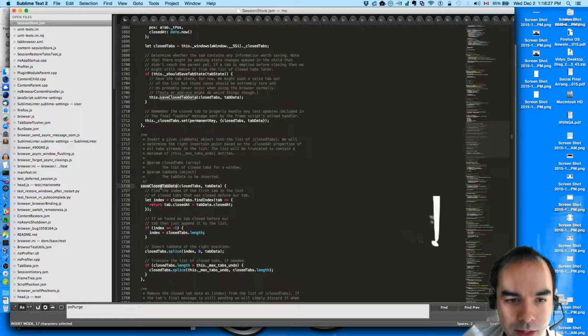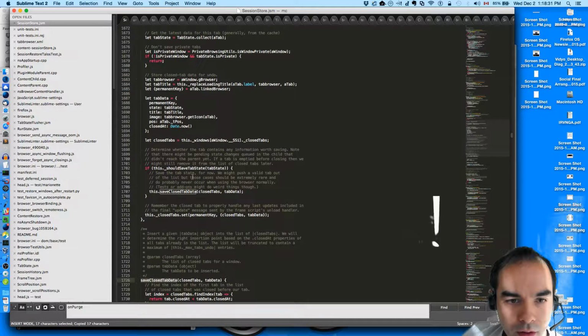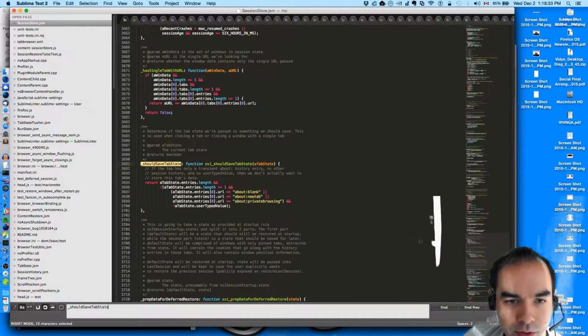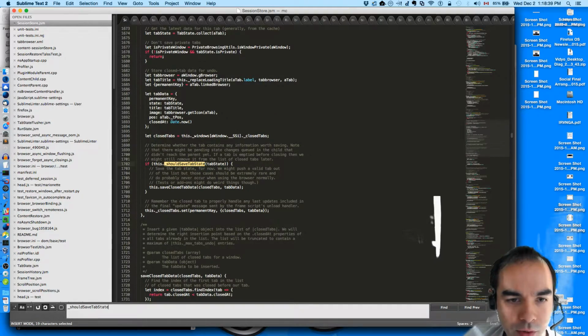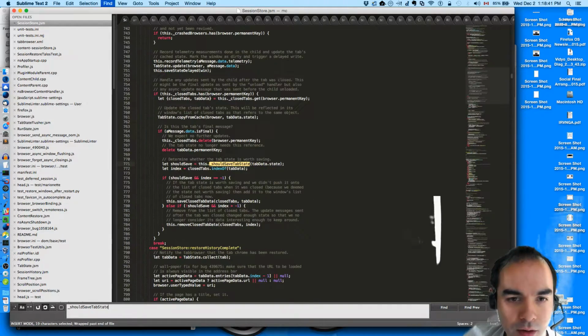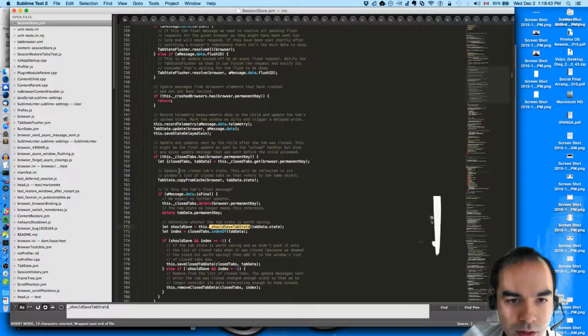Save closed tab data. We check to see if we should save the tab state. And we do it again up here in the final message. And we check to see that closed tabs has the browser permanent key. So do we ever clear out this closed tabs array?